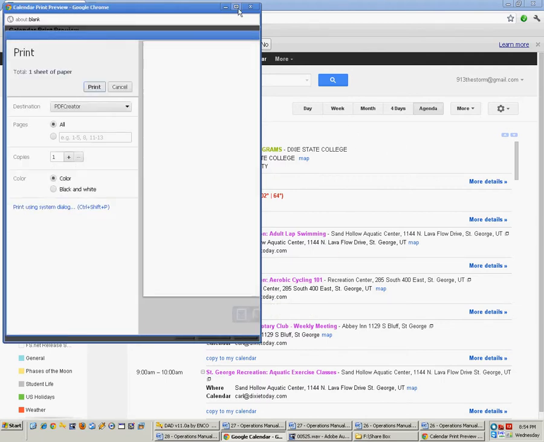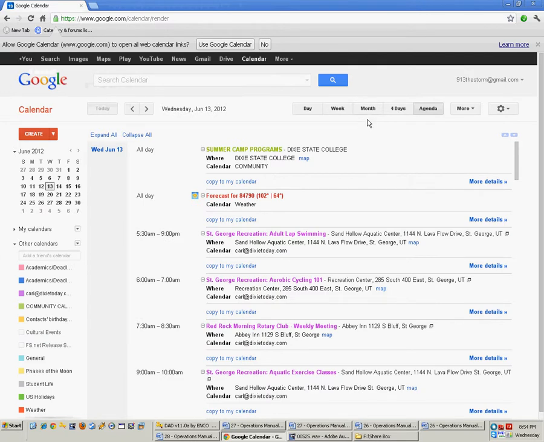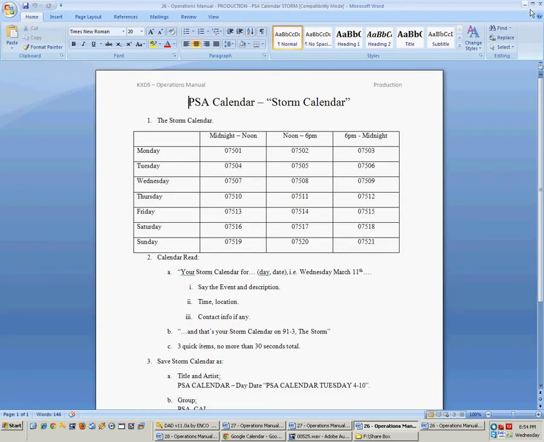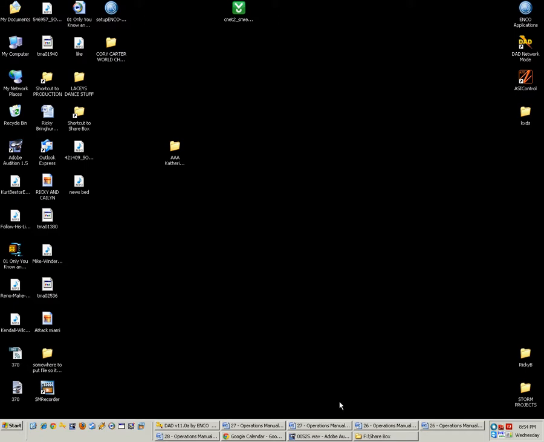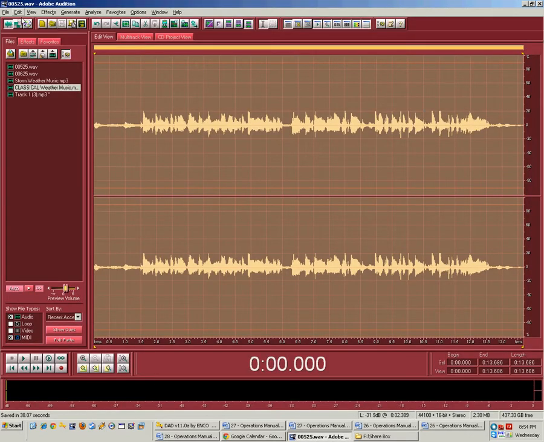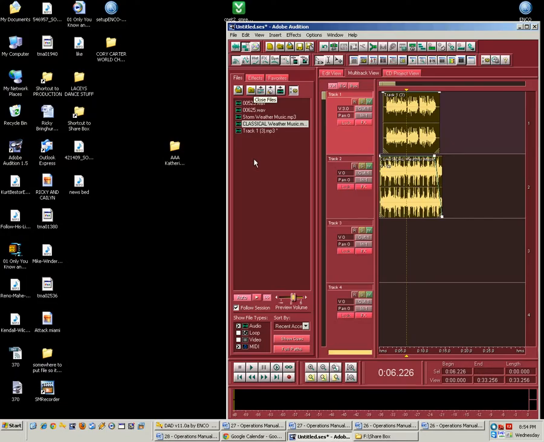And it will be printed, and away you go. You pick that off the printer. Then you scan through the events, and you find the ones that are important and are timely for the hours and the days of which you are doing your calendar. Okay, let's get to the calendar itself. Now that you have your events, now that you have what's going on, we open up our storm calendar.